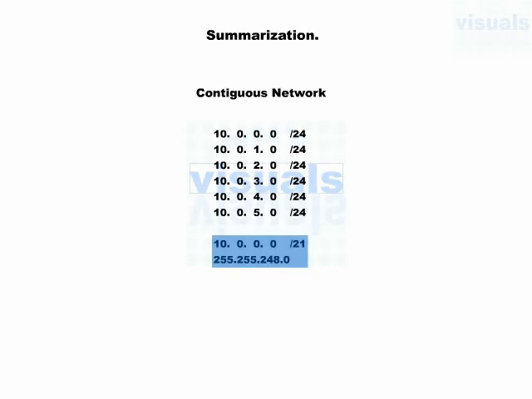I am right. The answer is also right here, because this network ranges from 10.0.0.1 to 10.0.7.254. This is the valid IP address range. The broadcast address is 10.0.7.255. The next network is 10.0.8.0/21. So this network covers all these networks.